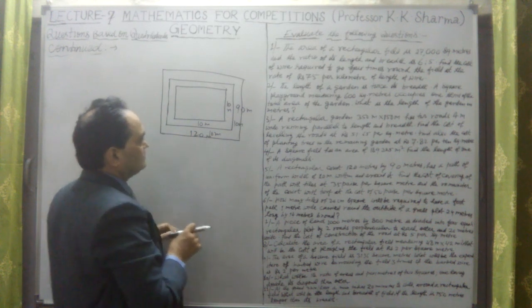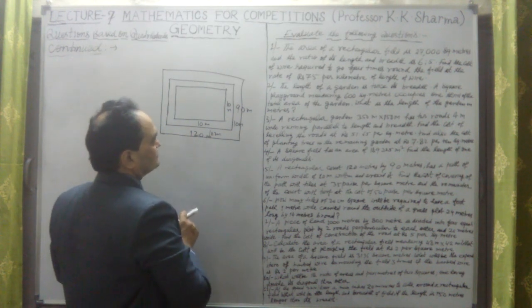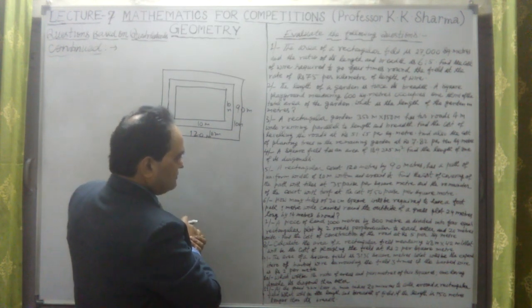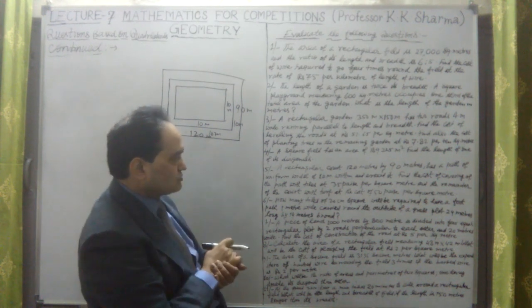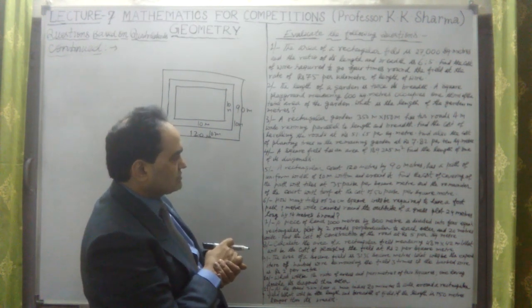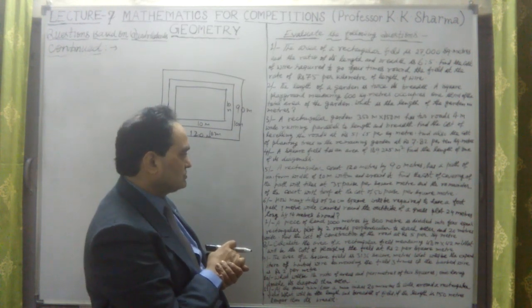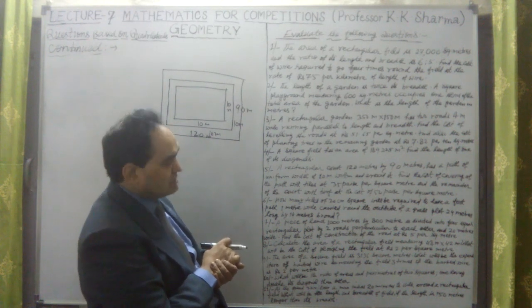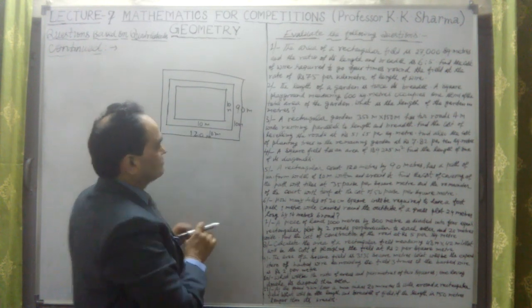Okay, that means we have to just find out that remaining cost. Now it says a rectangular court 120 meter by 90 meters has a path of uniform width of 10 meter within and around it. Rectangular court, within and around it. Okay, this is the rectangular field.